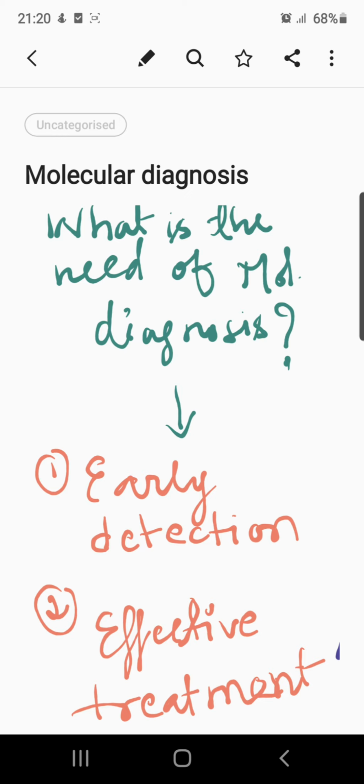We can treat the medical ailments of that person in an effective manner if we are able to diagnose at a very early stage, where the causal organism of the infection and the type of disease the person is carrying can be identified.